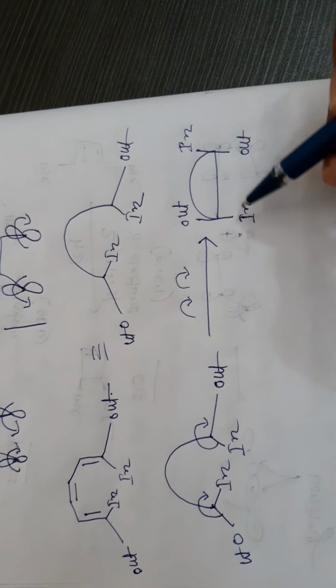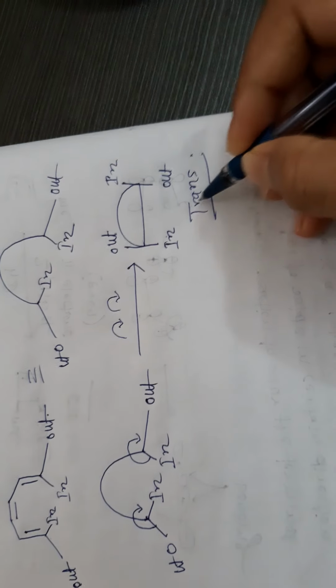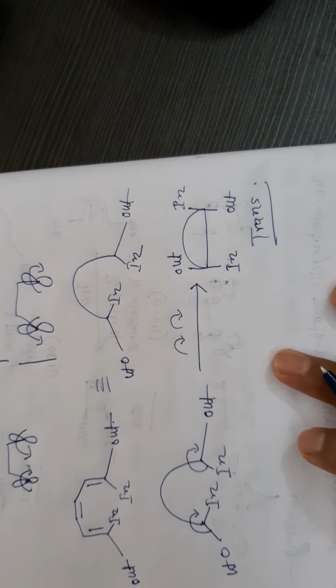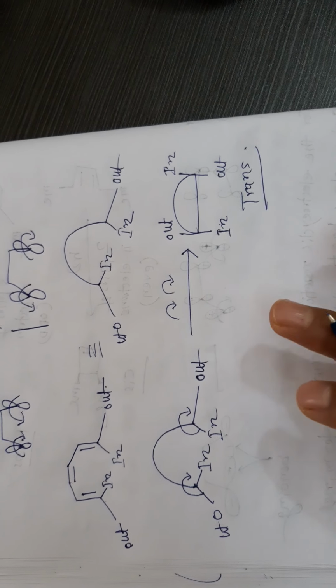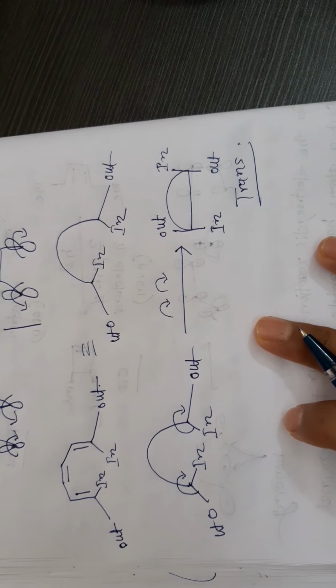So this is trans. Interesting? Yes, it is very interesting. This helps you in predicting the stereospecificity of the product.